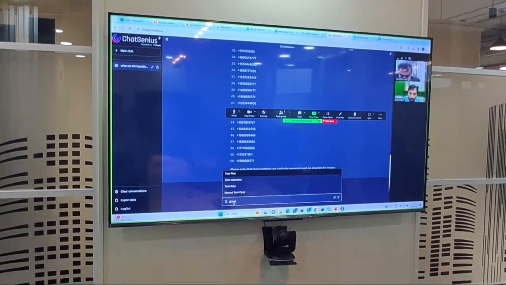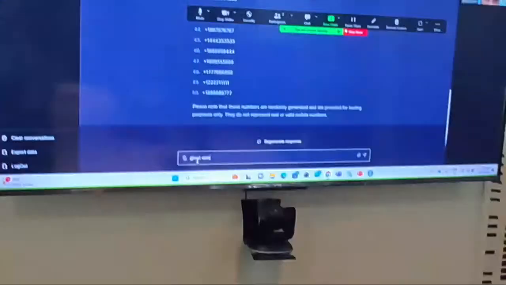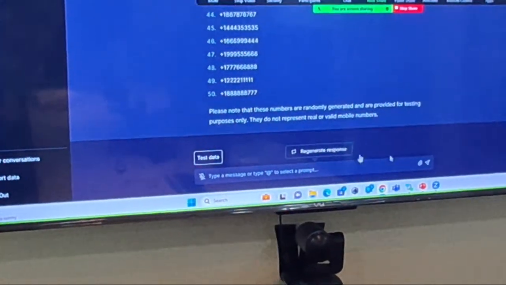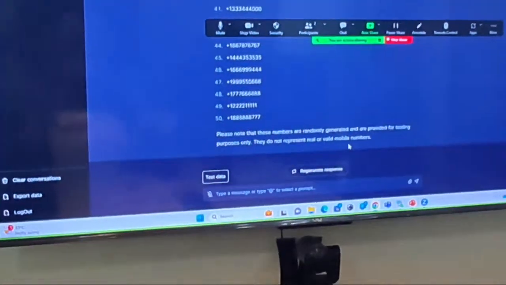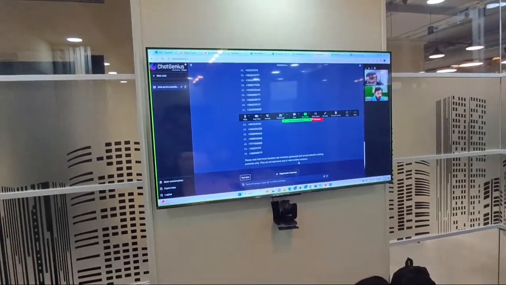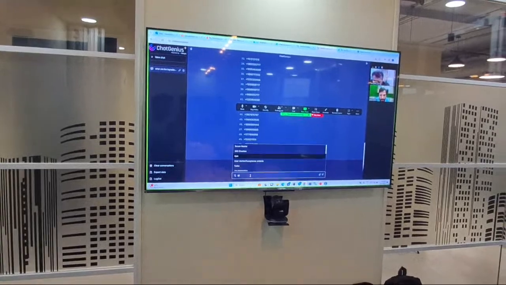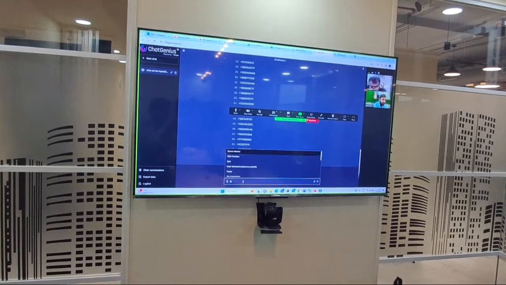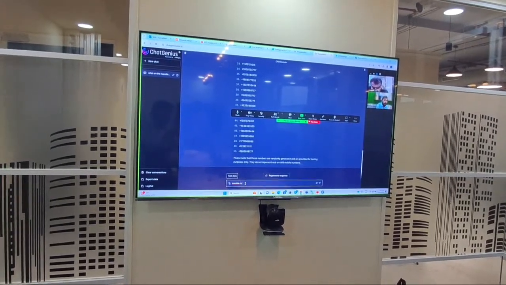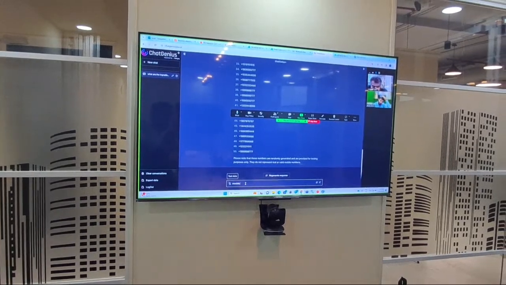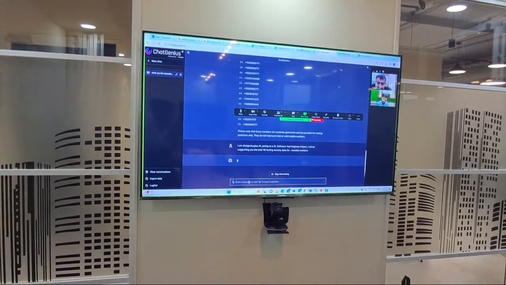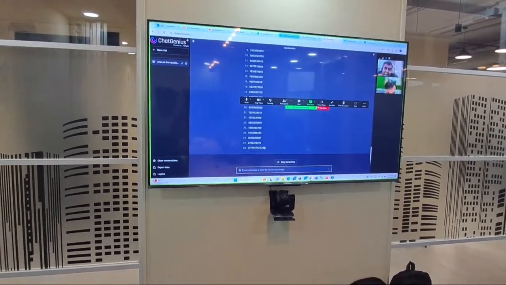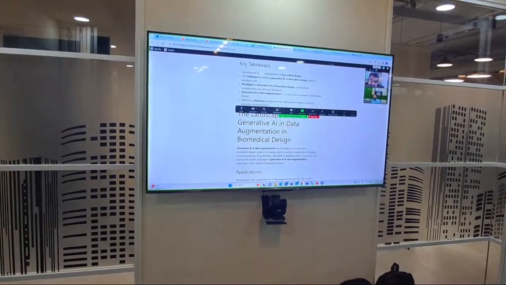Not specific numbers, but for testing, every time you generate, you'll get a different set of mobile numbers. So this is mainly for software testing. Any kind of test data you can generate.